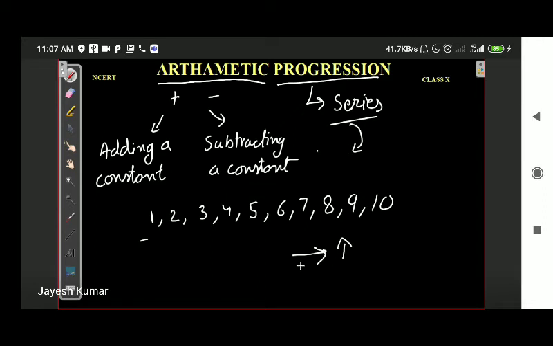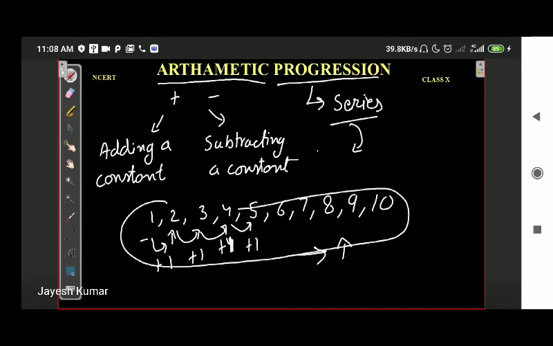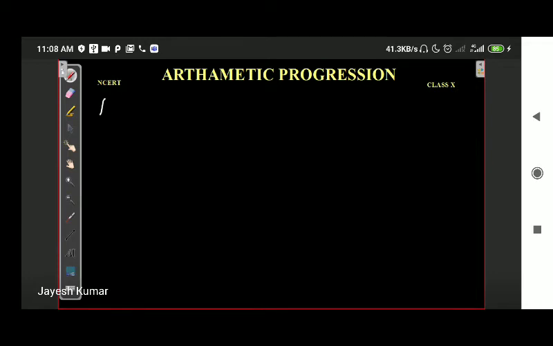What is the logic behind the increasing value of the number? Every new number is one more than the previous number. Suppose the number after 4 will be 5. How will it be 5? By adding 1. So this is what an arithmetic progression is. Arithmetic progression is a series. Let's write it down. We are going to discuss arithmetic progression as AP.